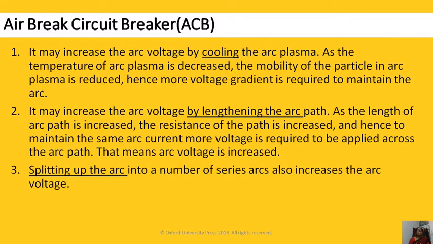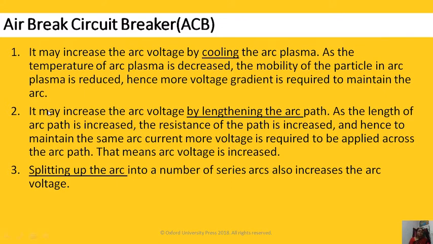First, it may increase the arc voltage by cooling the arc plasma. As the temperature of arc plasma is decreased, the mobility of particle in an arc plasma is reduced. Hence, if you are cooling the arc, definitely more voltage gradient is required to maintain the arc, and that voltage gradient is not available there, so arc gets extinguished.